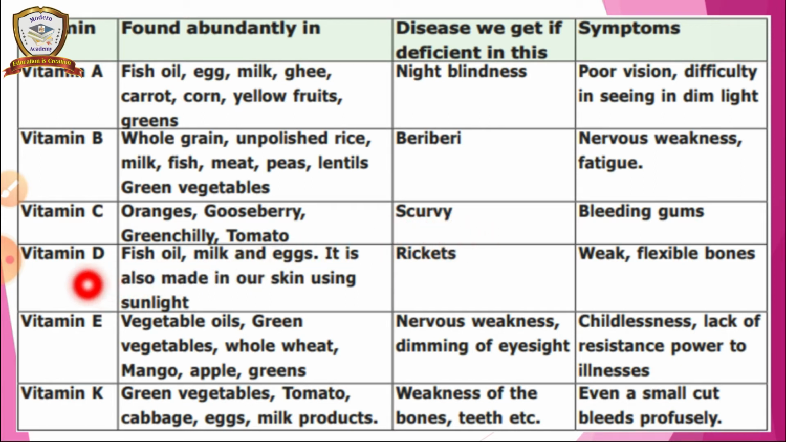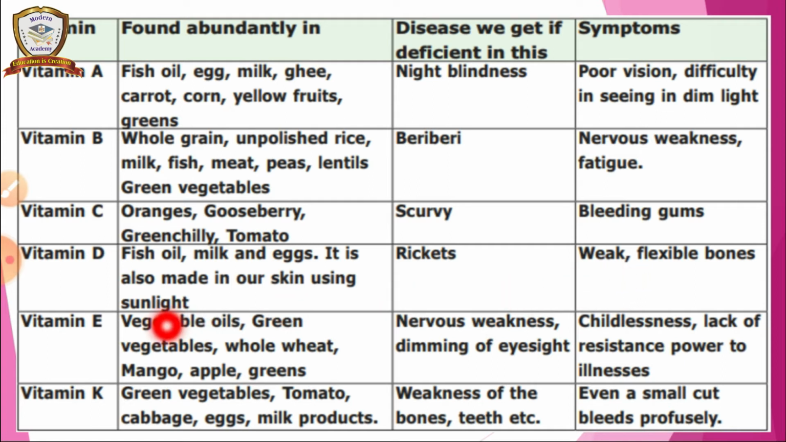And next one, vitamin D. We can get it from fish oil, milk, eggs. It is also made in our skin using sunlight. We get the vitamin D from the sunlight, and the disease is rickets, and the symptom is weak and flexible bones.